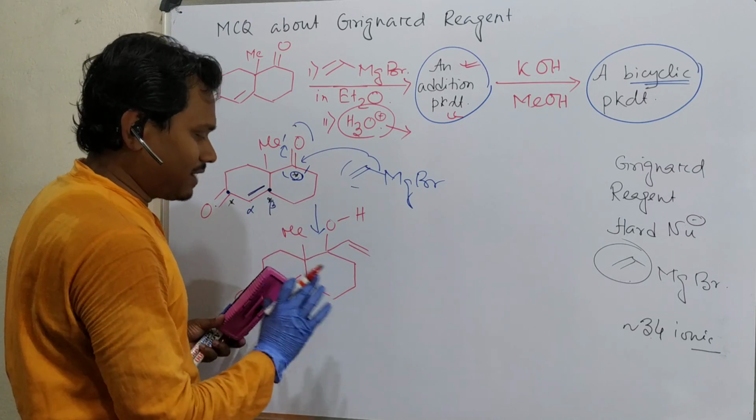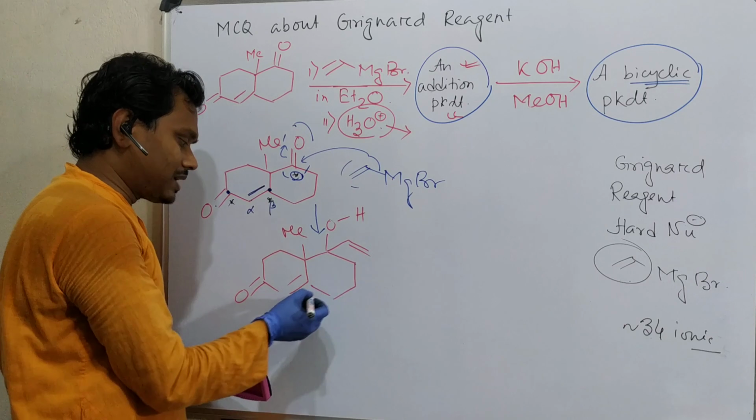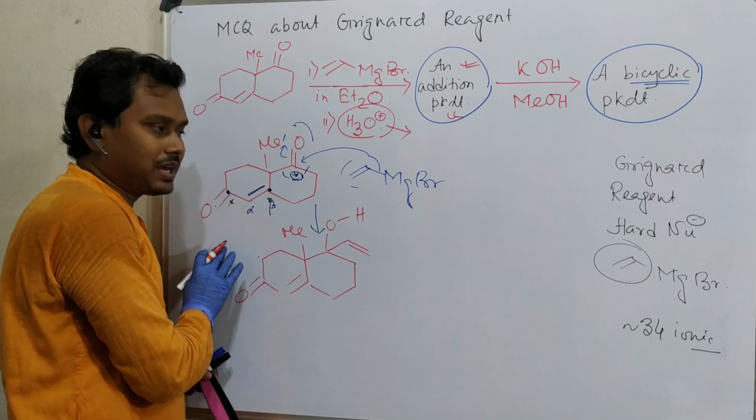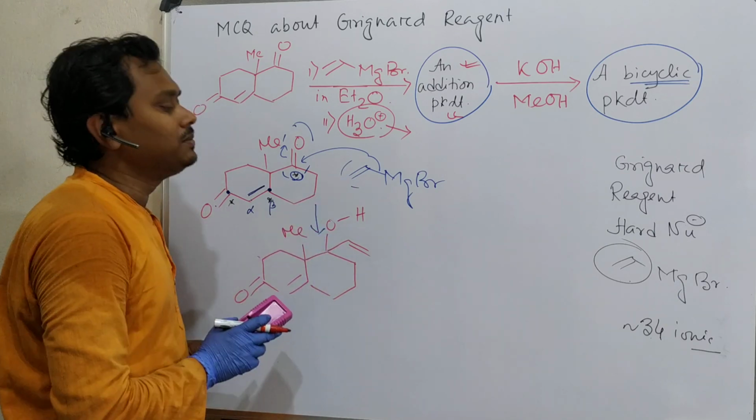Now let's think about the 8-member ring combination. So this we have understood. Now the question: which proton could be abstracted? This will not be abstracted. Others, this proton will not be abstracted because it is not that much acidic and the anion is not stable.